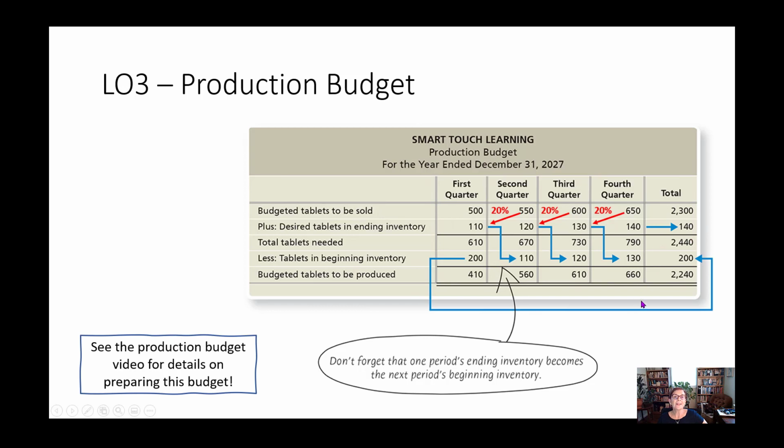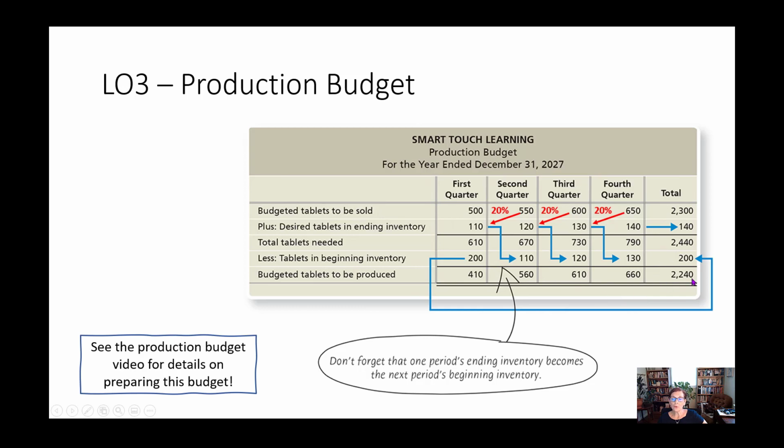The total is the thing that often gives students problems. Remember that the total looks at the year as a whole. It's not one quarter, it's the year as a whole. So the beginning inventory here is the beginning inventory for the whole year. When did the year begin? Well, the year began in the first quarter, right? And the ending inventory is the ending inventory for the whole year. When does the year end? In the fourth quarter. So pay particular attention to that quarter because sometimes that gets a little tricky.